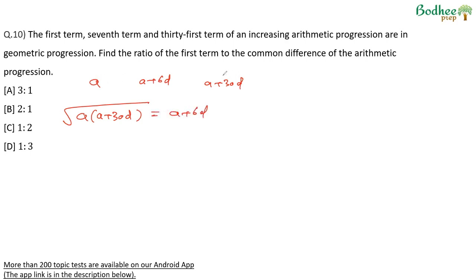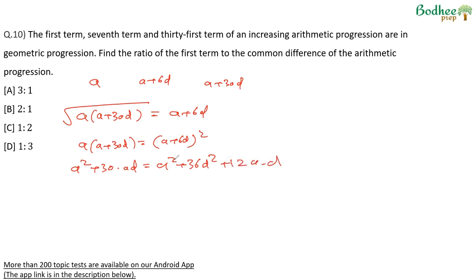When a, b, c are in geometric progression, b is the geometric mean of a and c, so if we square, we get a into a plus 30d is equal to a plus 6d whole squared. So a squared plus 30 into a into d is equal to a squared plus 36 d squared plus 12 into a into d. A squared cancelled.